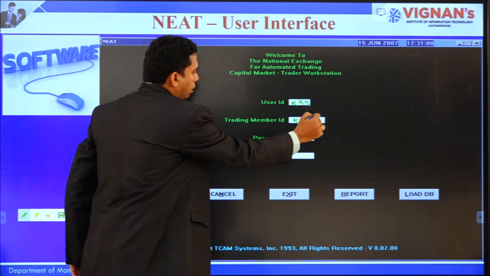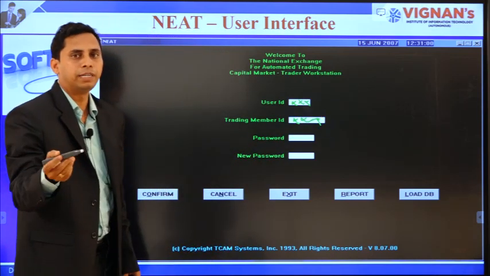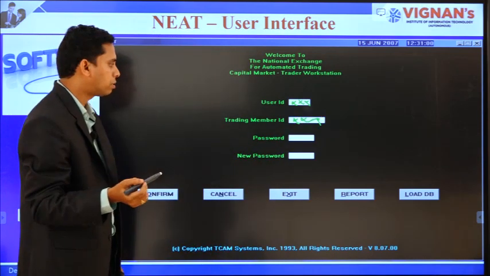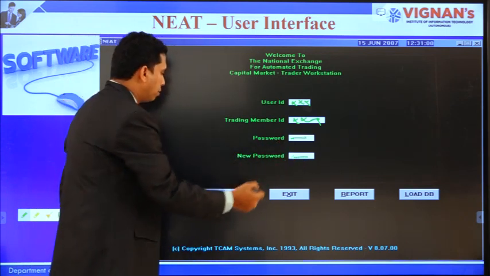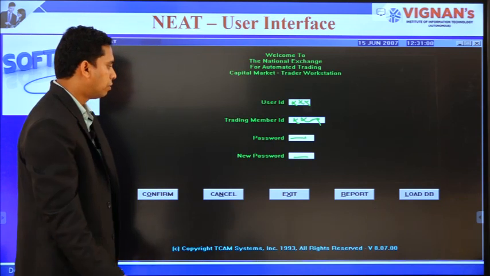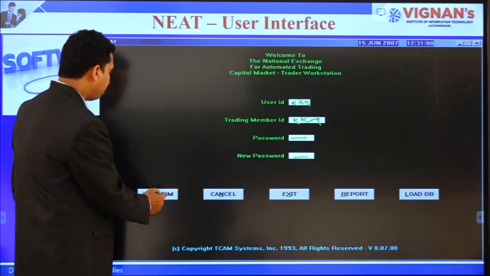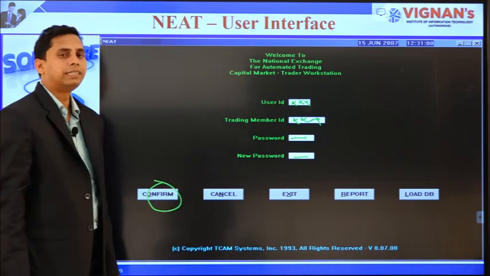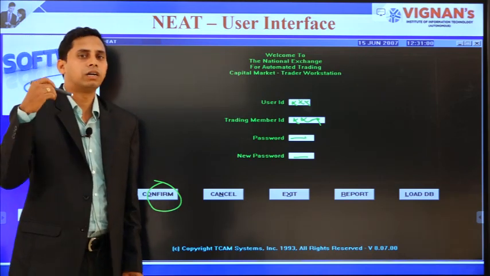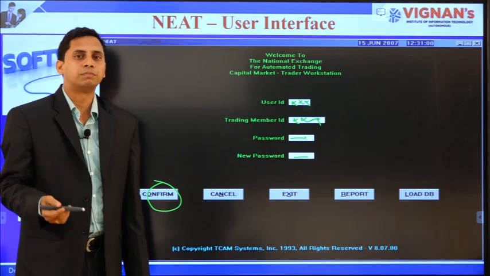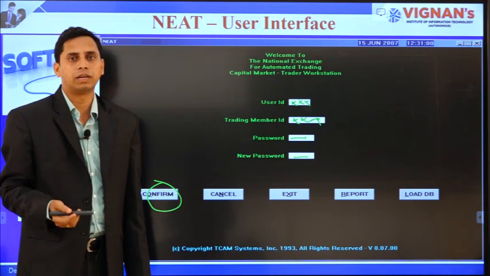This data will be supplied to you by the stockbrokers. Then the trading software password and the new password that is set. Finally, if you give the credentials and confirm, you will enter the trading software, and you may be allowed to purchase shares based on the amount that you have with you.